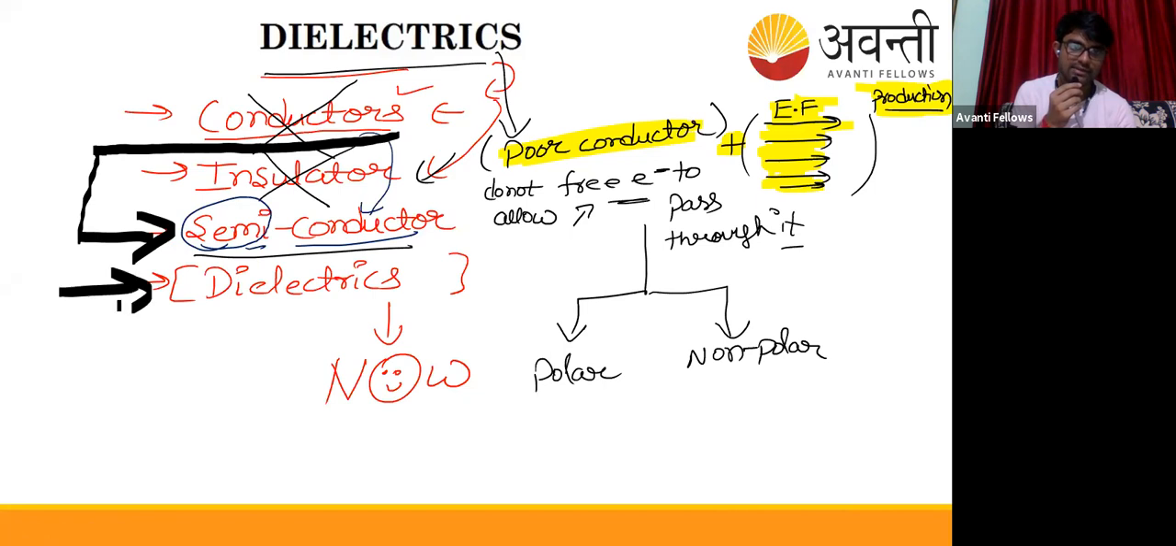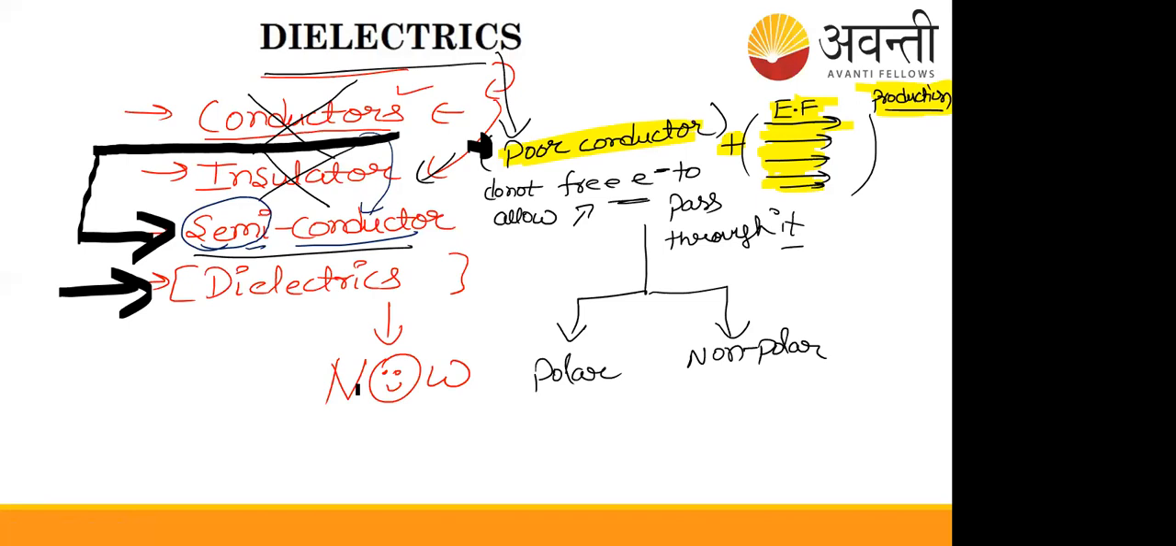So what are dielectrics? I told you they are kind of insulators, but having the ability to produce an electric field in them. This is its logical definition. So see, dielectrics are basically of two types.